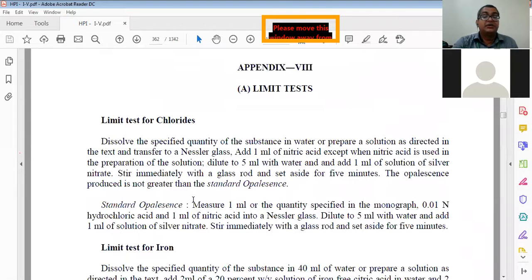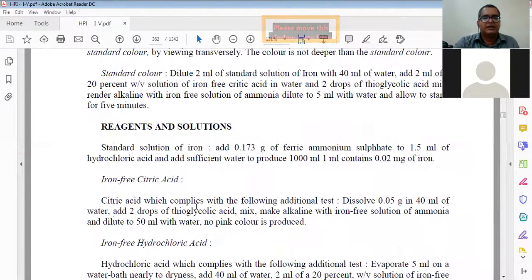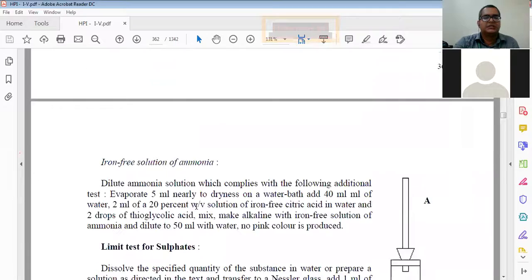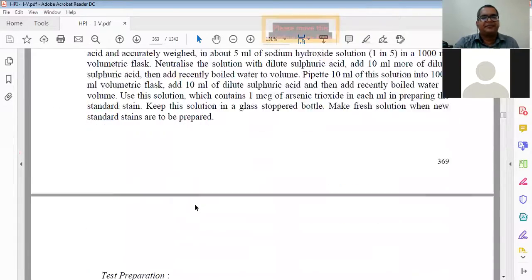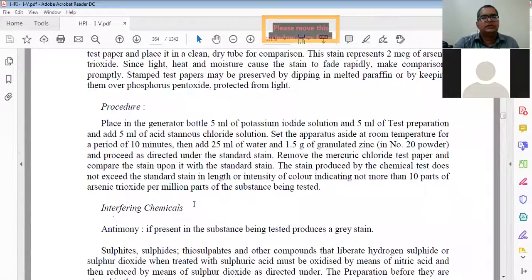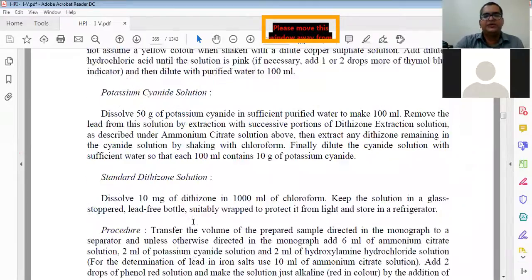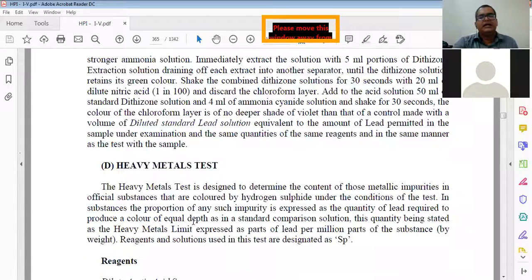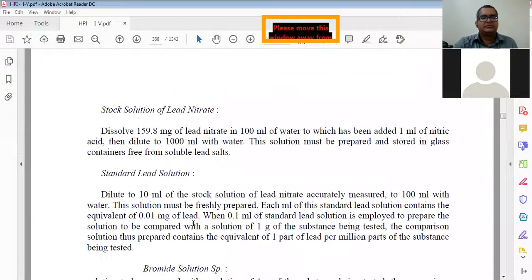Litmus test. We have already done a small litmus test, about acid and base, all these things. It is already explained. Reagents and solutions, then test for sulfides, then tests for the layers. So different tests are there. This is, as I told you, a reference for the laboratory and any places which are used as a testing center. Heavy metal test.